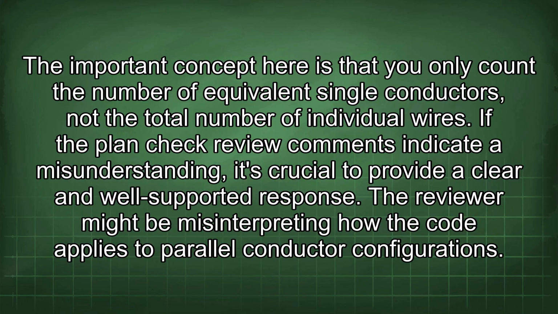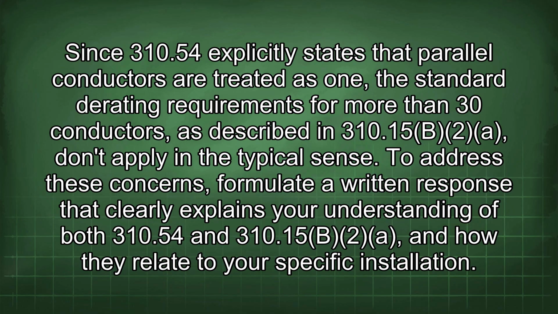of individual wires. If the plan check review comments indicate a misunderstanding, it's crucial to provide a clear and well-supported response. The reviewer might be misinterpreting how the code applies to parallel conductor configurations. Since 310.54 explicitly states that parallel conductors are treated as one, the standard derating requirements for more than 30 conductors, as described in 310.15(B)(2), don't apply in the typical sense.